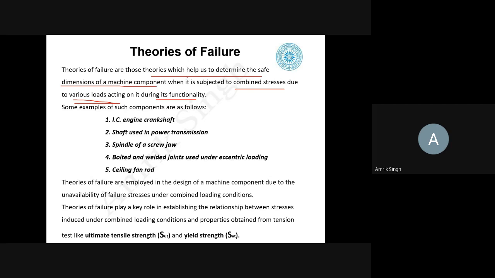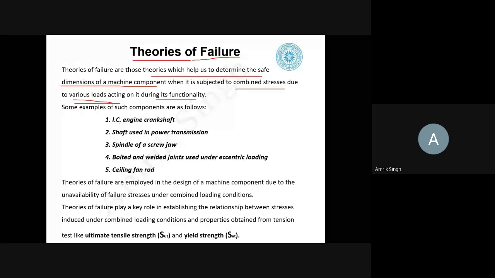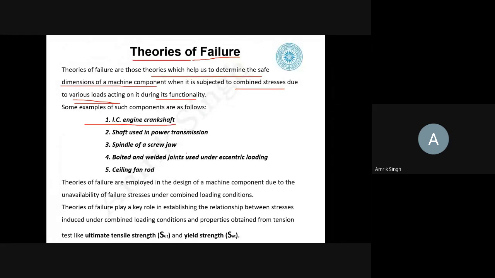Okay, so such components gradually become weak and they fail. So we need a theory in order to determine the exact or a very near value of the stress to design the component. Some of the examples of such components are the IC engine crankshaft. So crankshaft is a shaft, it keeps on working continuously when the vehicle is running. So the failure is gradual over a period of time.